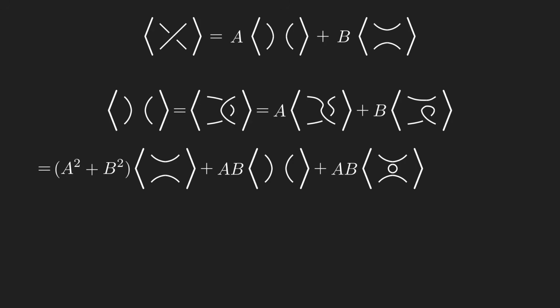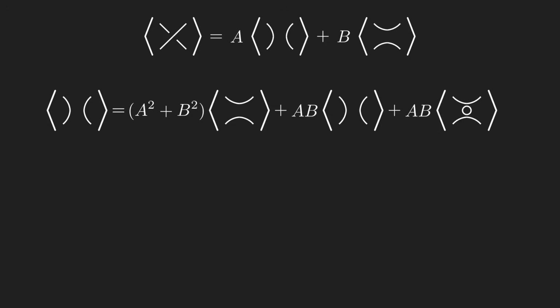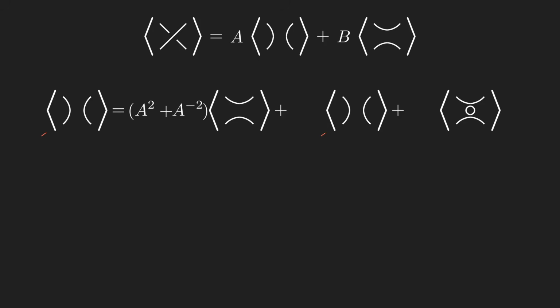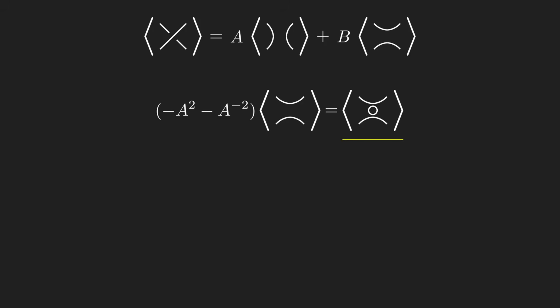Now, the question is, what values of a and b would make this equation true? Well, if these two terms canceled each other out, and a times b were 1, we'd have it. So let's substitute a inverse for b. Now these two terms cancel, and after one more rearrangement, we get that the bracket of this link has to be negative a squared minus a to the minus 2 times the bracket of this link.